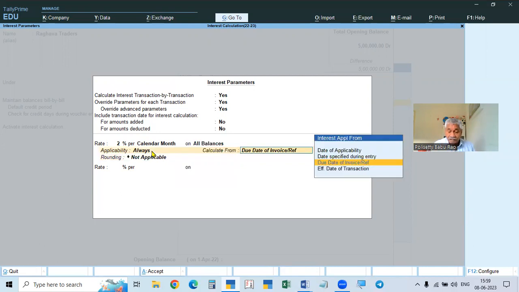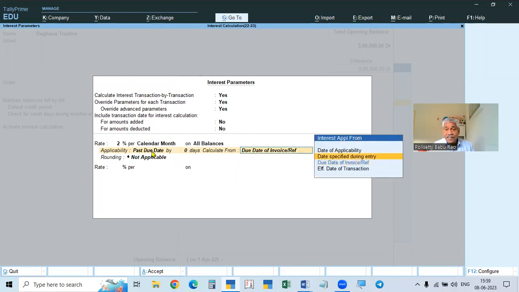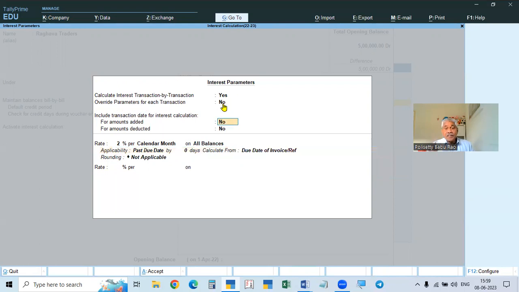Otherwise, if you want to give here, in such case you have to give days, meaning past due days, then you give the number of days after which you have to take it as the date of applicability. So always date of due date of invoice or past due date by number of days, date of applicability, both will be the same. And here we need not take this only for the third one, date specified during entry. For that, it is a must. Otherwise, it is not a must.